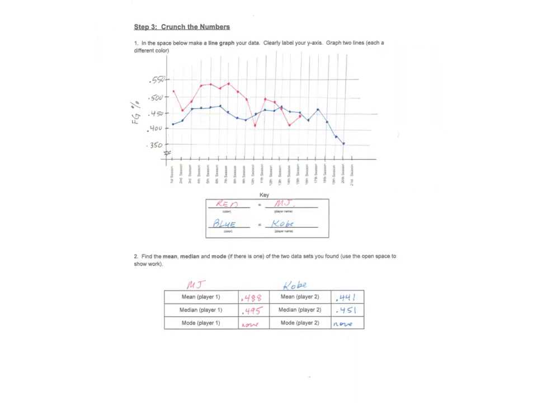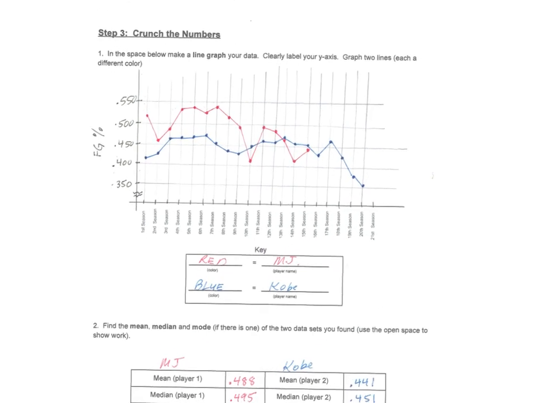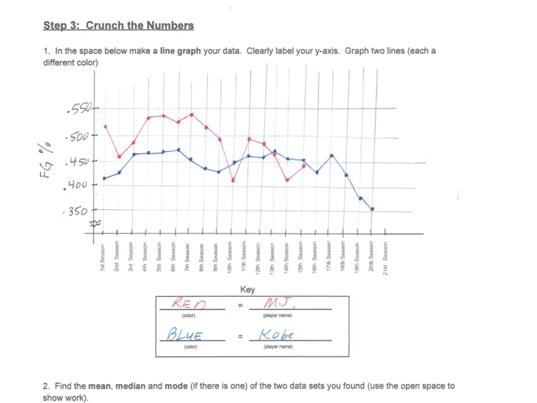So comparing the shooting percentage, to make this graph, I printed the third sheet and I just wrote on it, right? There was no way to do this electronically. So if you look at what I did, I just took a red pen and a blue pen and compared the data. I chose to make my y-axis start at 0.35 for shooting percentage and stop at 0.55.